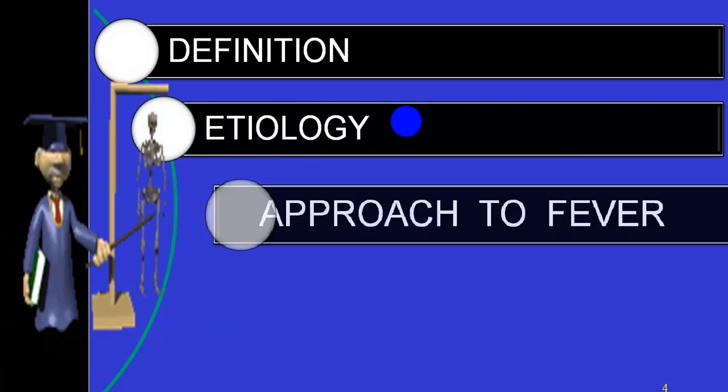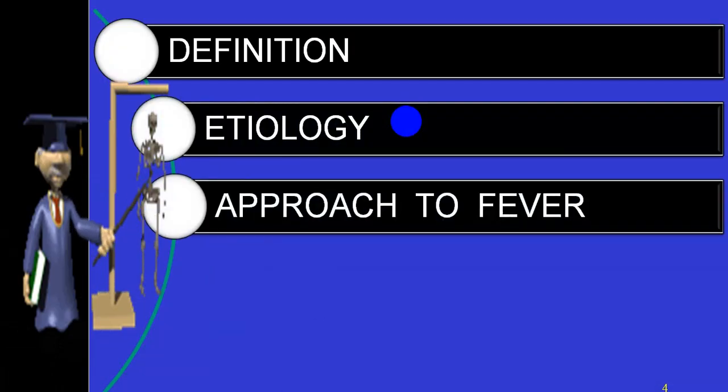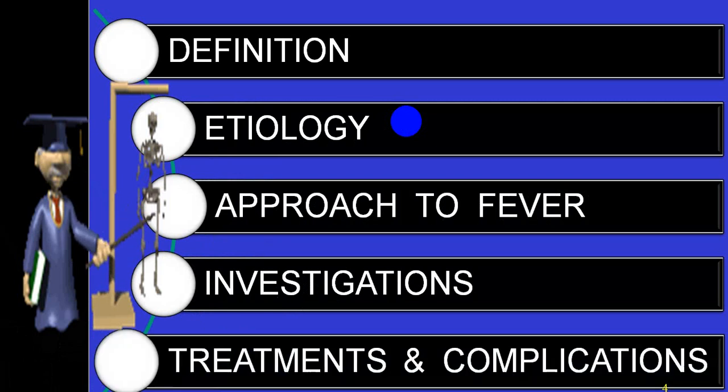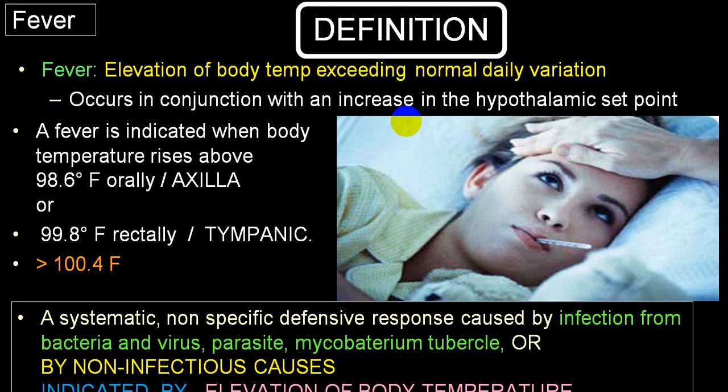So we'll be talking on definition, etiology, general idea. And then we'll go to the approach to fever, what investigations you do regarding fever, and then in general common treatment for fever and some of the complications.